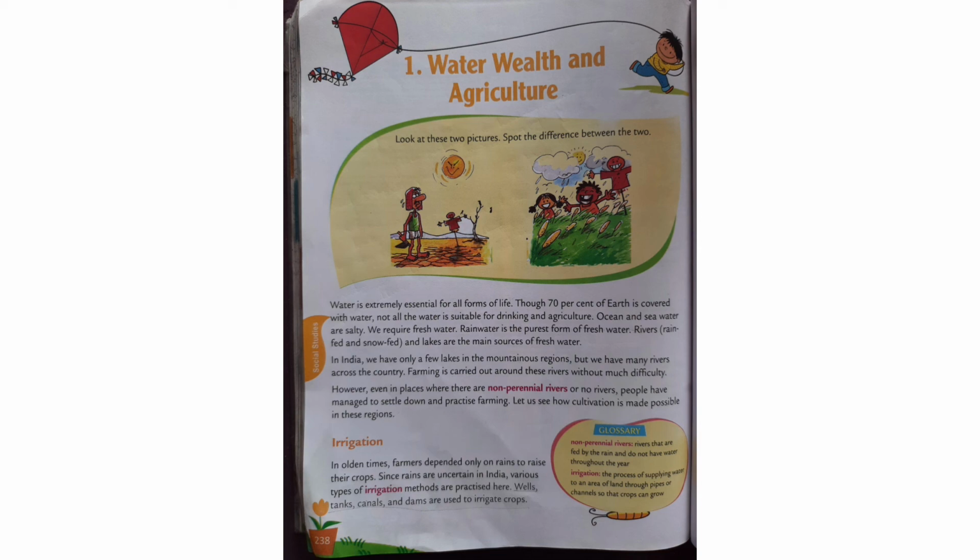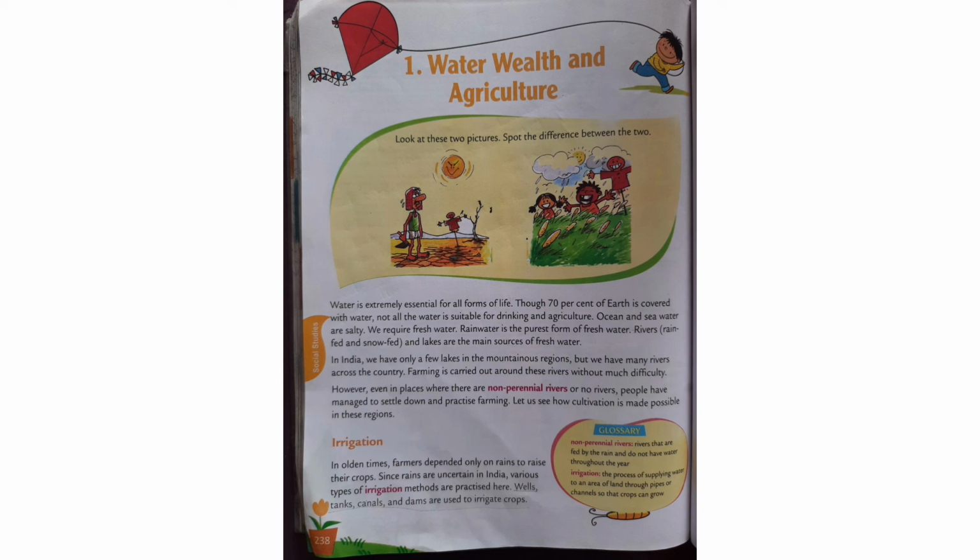Dear students, look at these two pictures. Spot the difference between the two. If you look at the first picture, what do you see? You see that there is no rain and no crops. Look at the second picture. It is raining and there are crops, and people are so happy. What do we learn from these pictures? We learn that water is very important for agriculture.